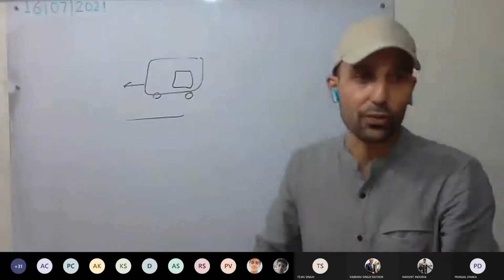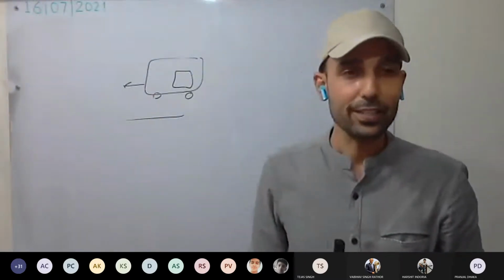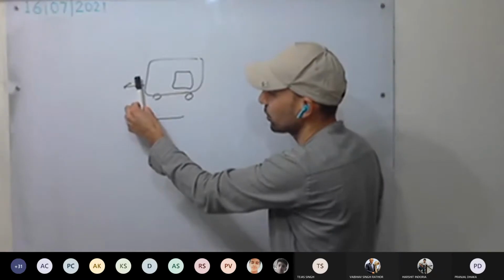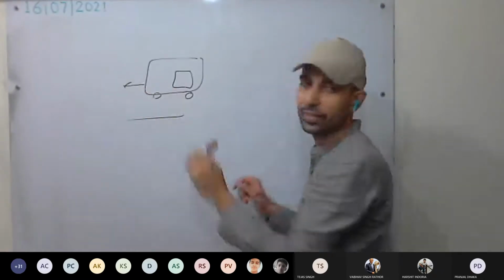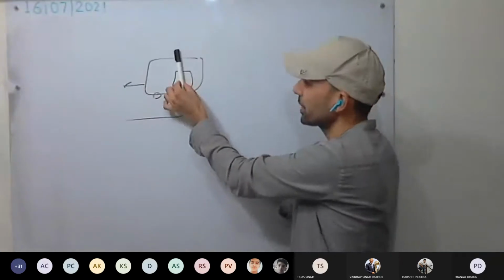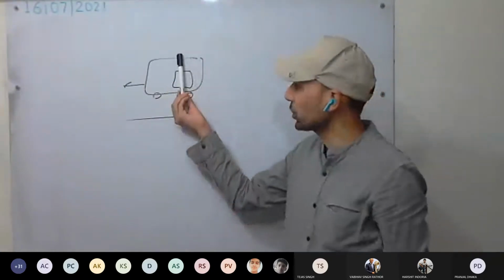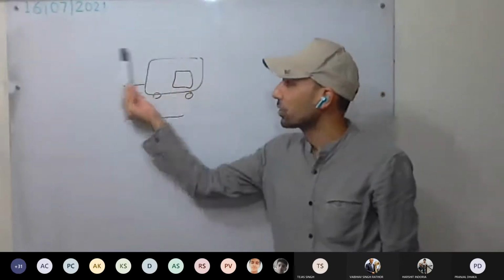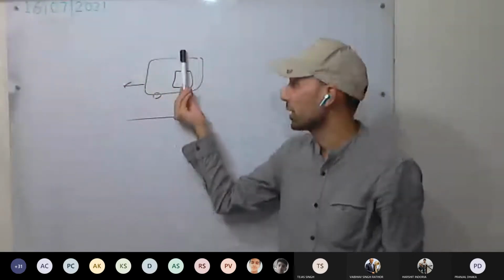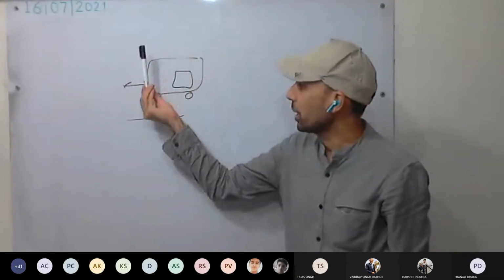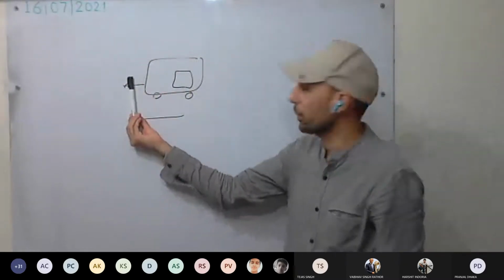So why does the person fall forward? There is some reason behind it. The train is running, the person jumps, and as he touches the ground, he falls forward. So see what is happening. In the train, the person is in motion. The person is sharing the motion of the train. He or she is also moving in the same direction, with the same speed. Now, as he jumps and touches the ground, what happens?